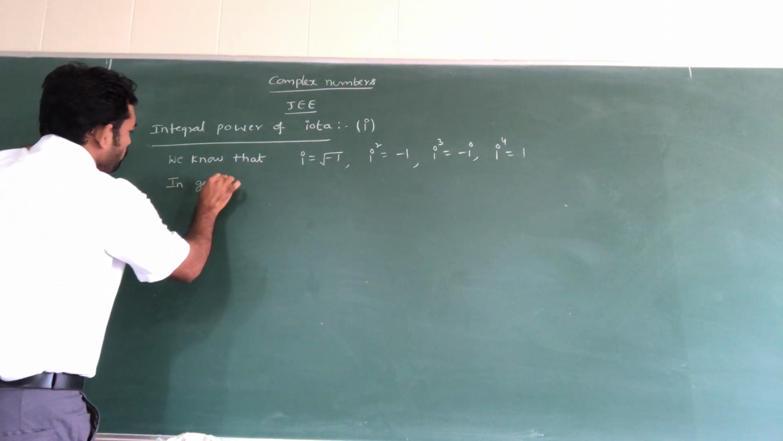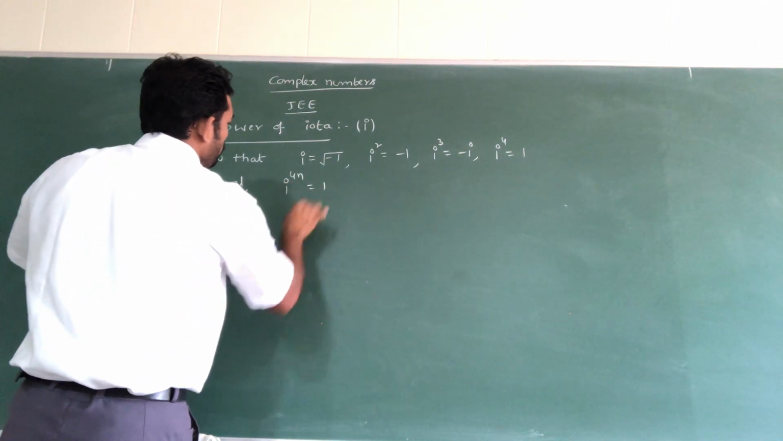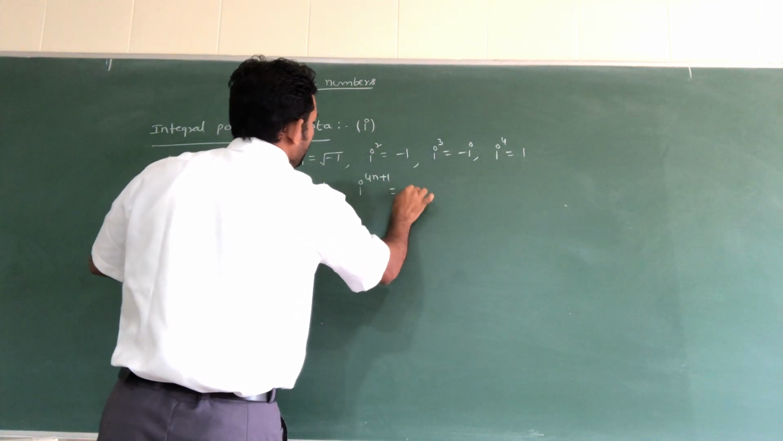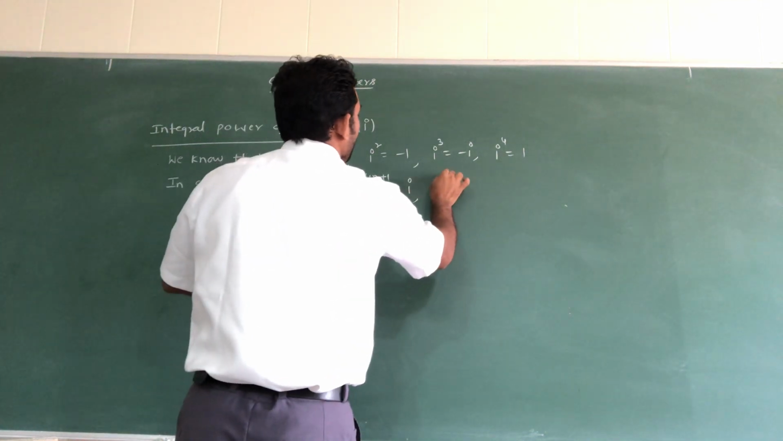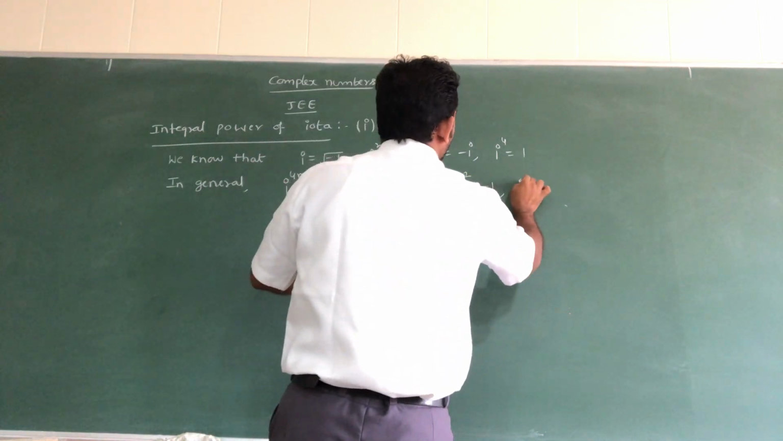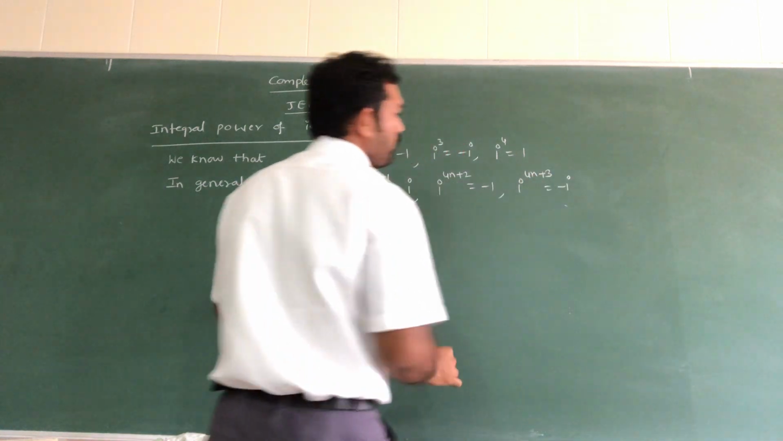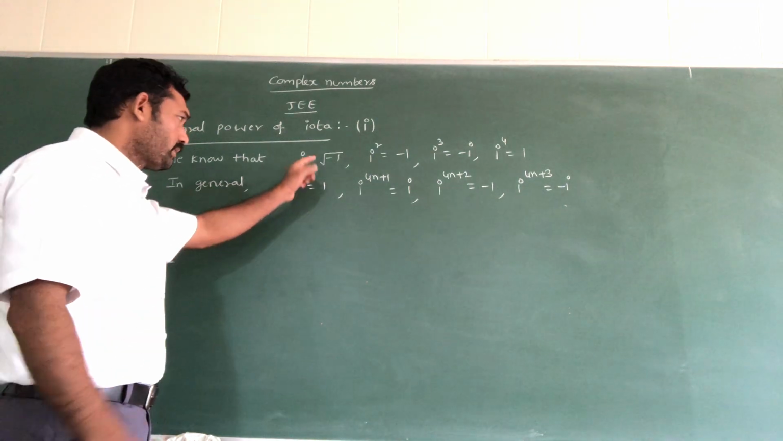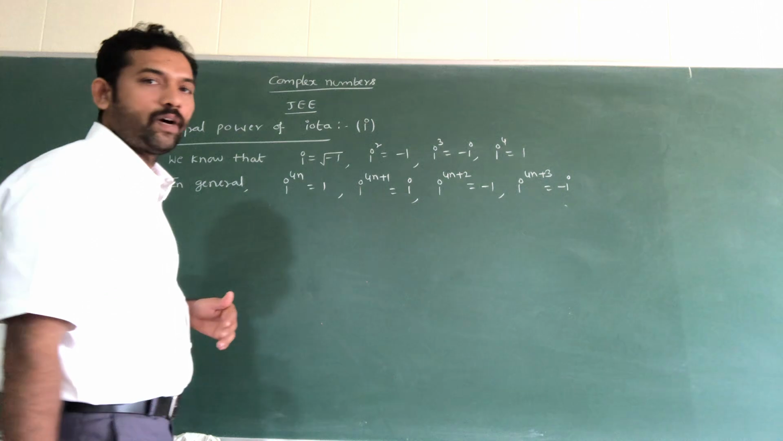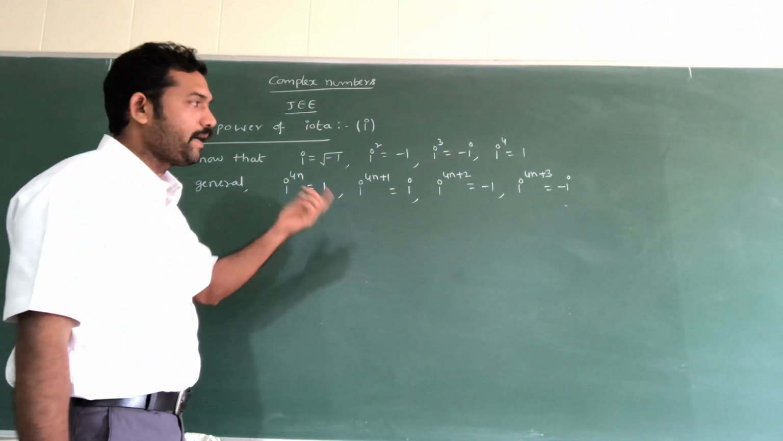In general, i power 4n is equal to 1. i power 4n plus 1 is equal to i, i power 4n plus 2 is equal to minus 1, and i power 4n plus 3 is equal to minus i. So the same value should be generalized: i power 4n is equal to 1, i power 4n plus 1 is equal to i, i power 4n plus 2 is equal to minus 1.